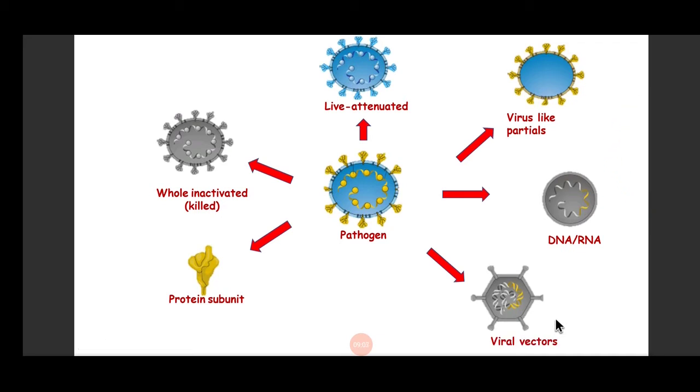Sometimes we also use bacterial vectors, or we call them recombinant vaccine, because we have converted the genetic material of one organism in order to produce a desired protein. So these are called recombinant vaccines or vector vaccines.